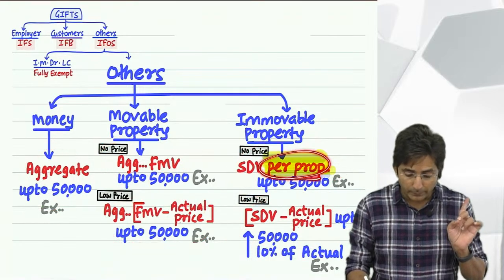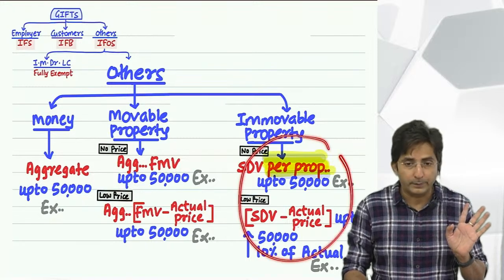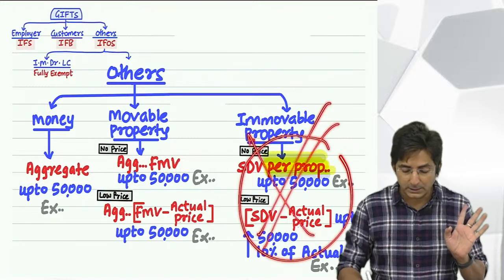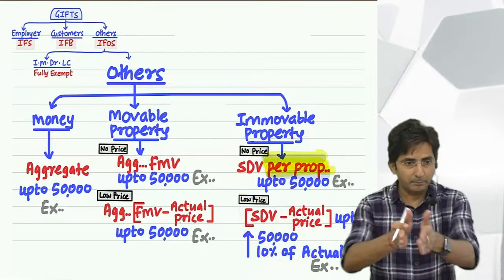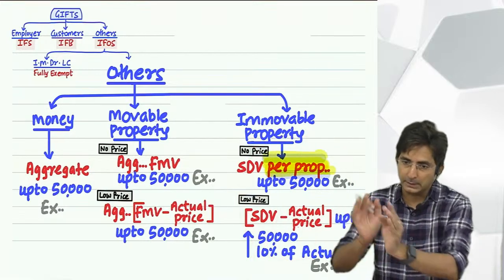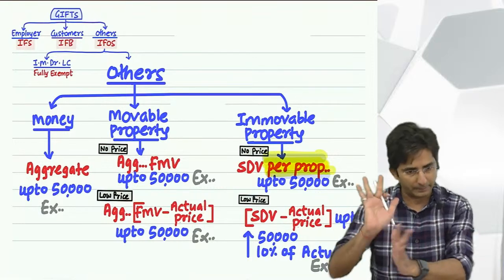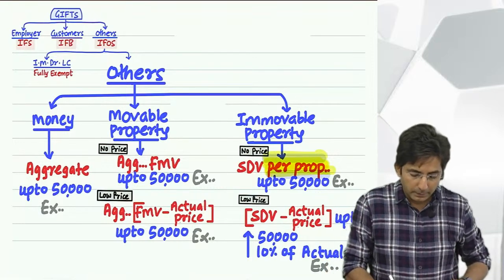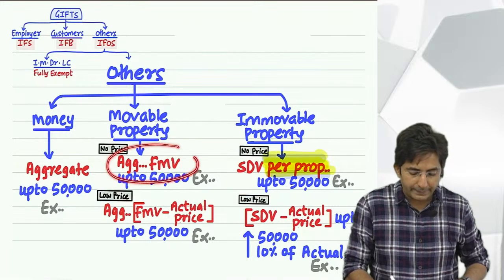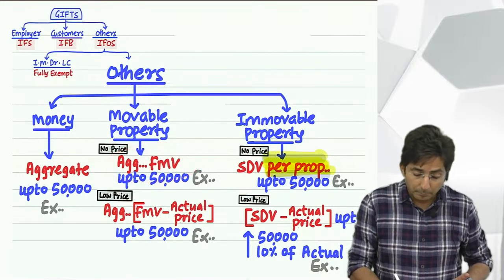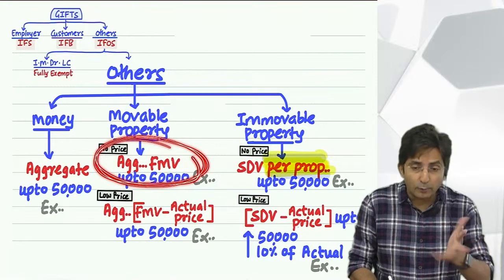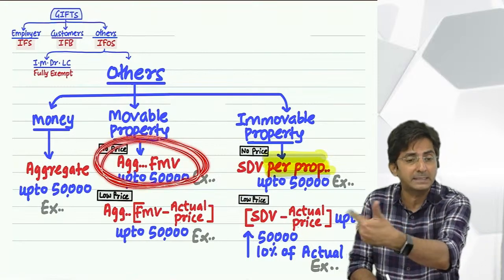Here it is per property. Here everywhere it is per property. Here we don't do aggregation. Every person who gives, keep it different. It's per property, per transaction. But here it is combined. All free of cost movable properties are to be combined separately.